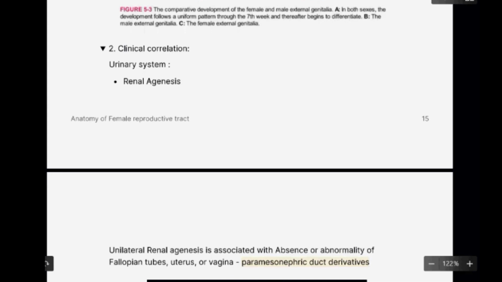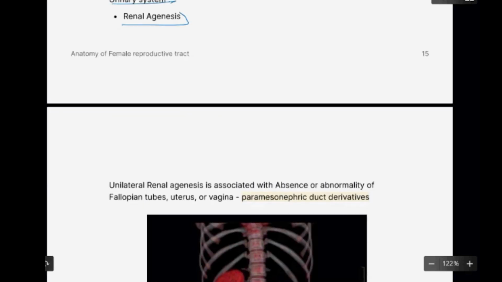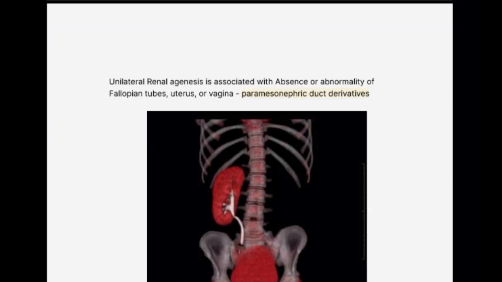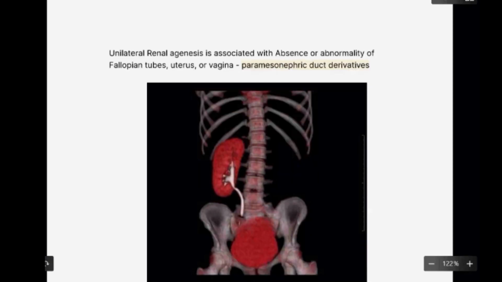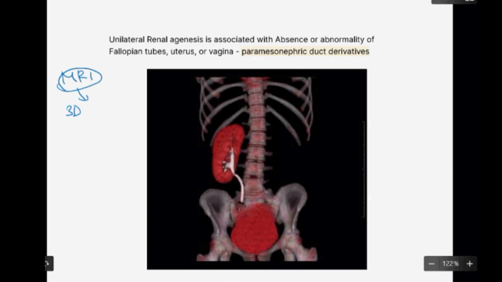Okay, so in the urinary system, the clinical correlation is something called renal agenesis. What happens is there is an absence of one kidney that does not develop at all. Here this is an MRI scan, and the computer has made a 3D image of it. Here you can see that this patient has only one kidney, the other kidney is missing. And this is the urinary bladder.